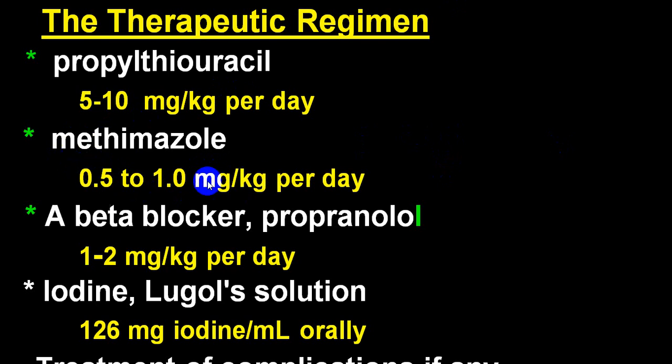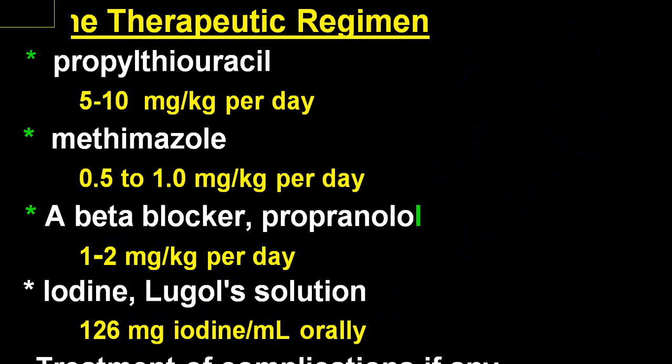Beta blocker is usually given in the form of 40 milligram of propranolol, 40 milligram in a sustained release preparation. Very rarely we require a larger dose. Lugol's iodine is usually given in the form of 126 milligram iodine per ml orally, and you can give depending upon the different complications.